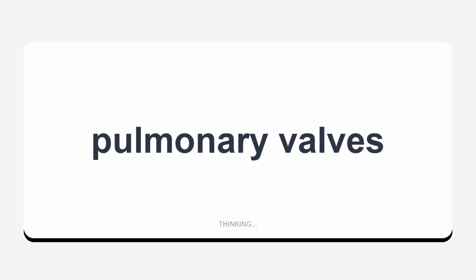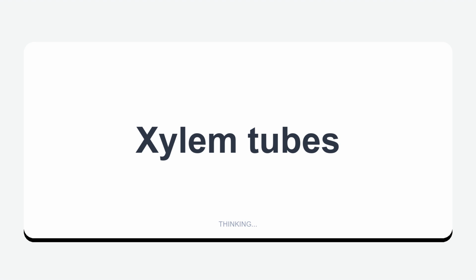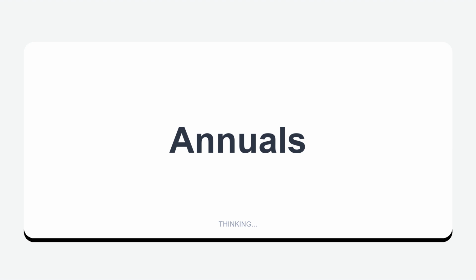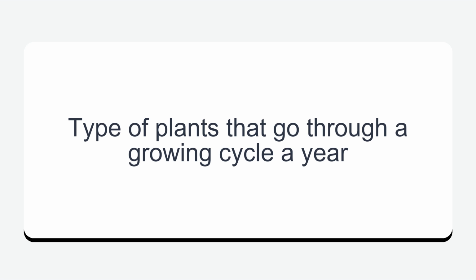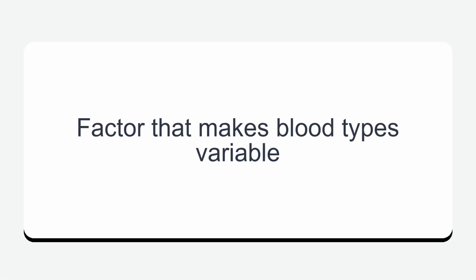Pulmonary valves. Devices in the heart that keep blood from flowing backward. Xylem tubes. Move minerals and water in the plant. Annuals. Type of plants that go through a growing cycle a year. Rh factor. Factor that makes blood types variable.